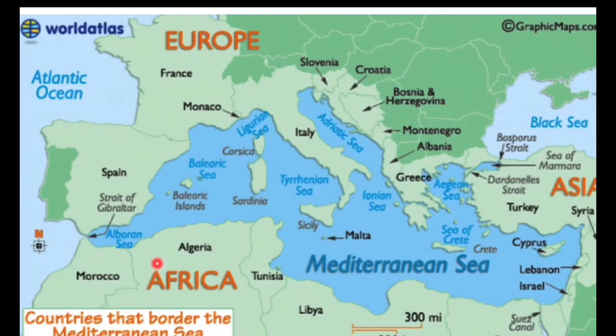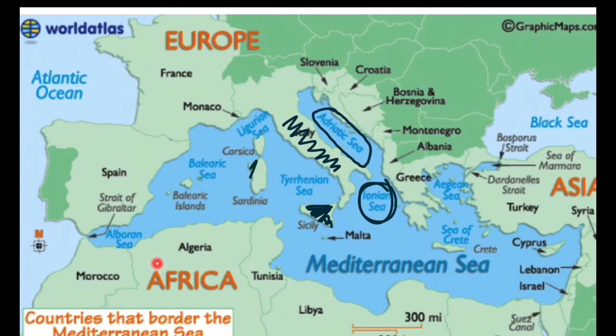So guys, you can see it over here. This is Italy, and here this is Adriatic Sea. This is Ionian Sea, and this is Sicily, largest island of Mediterranean Sea. And then this is Sardinia. This is also an island of Italy only. And you can see that this is Greece, which is not